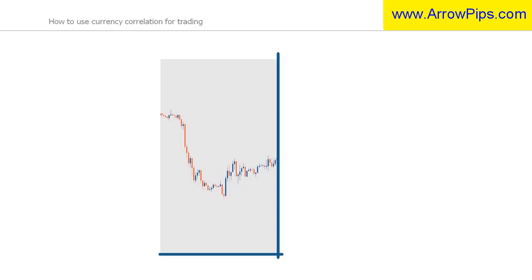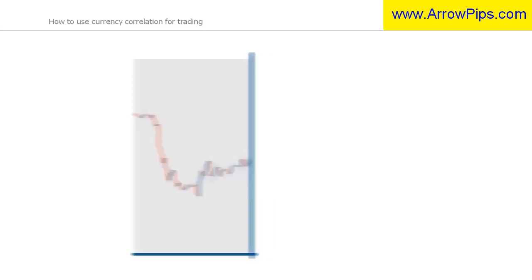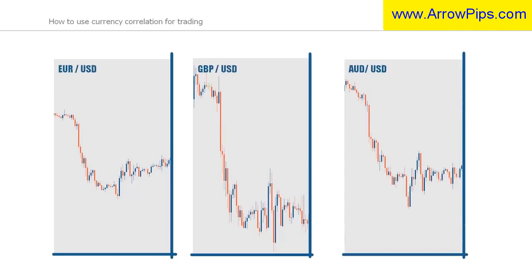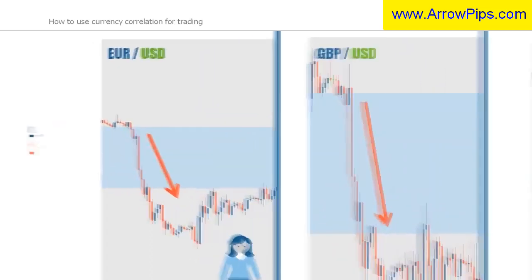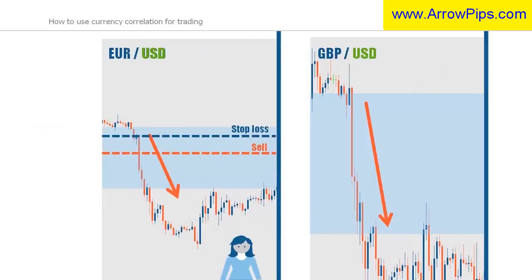In order to actively use currency correlation in trading, you should start by looking at three pairs. You look for whether the pairs that are correlating are moving in proportion to the pair that you are watching. Correlation is never exact, and so we look for the same kinds of moves, but not exactly the same moves between the currency pairs. In this example, the US dollar was gaining strength versus the euro. This was confirmed by the British pound US dollar and Australian dollar US dollar pair, both in a strong downtrend, with the US dollar gaining strength. The three charts show similar behavior and confirm that a sell entry in the euro US dollar was a high probability trade.